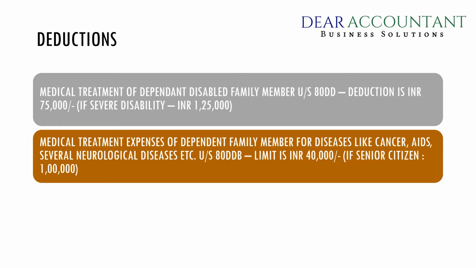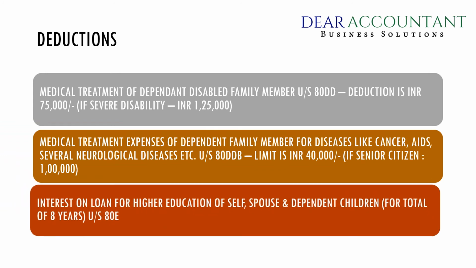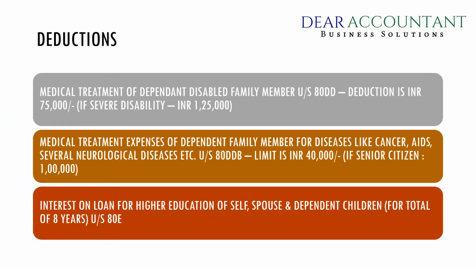Medical treatment expenses for dependent family members who have serious diseases like cancer, AIDS, neurological diseases, etc. can be claimed as a deduction under section 80DDB. Apart from these deductions, another most commonly used deduction is interest on loan for higher education, either for yourself, your spouse or your dependent children, and this can be claimed up to a total of 8 years.